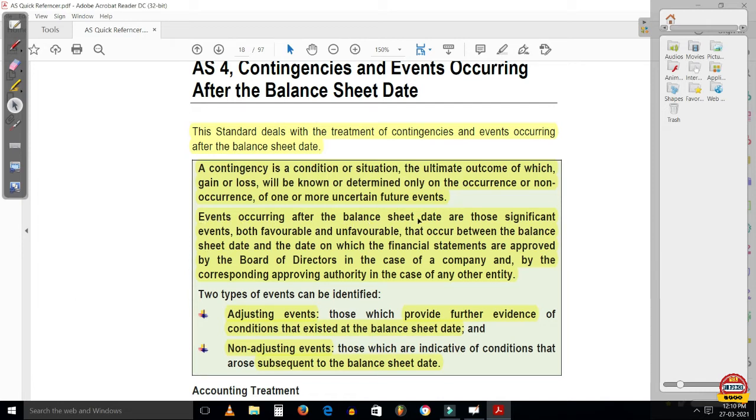Events occurring after the balance sheet date are those significant events, both favorable and unfavorable, that occur between the balance sheet date and the date on which the financial statements are approved by the board of directors in case of a company, and by the corresponding approving authority in case of any other entity. So events after the balance sheet date are those significant events that occur between the balance sheet date and the date of finalization of accounts by the board of directors. Clear?